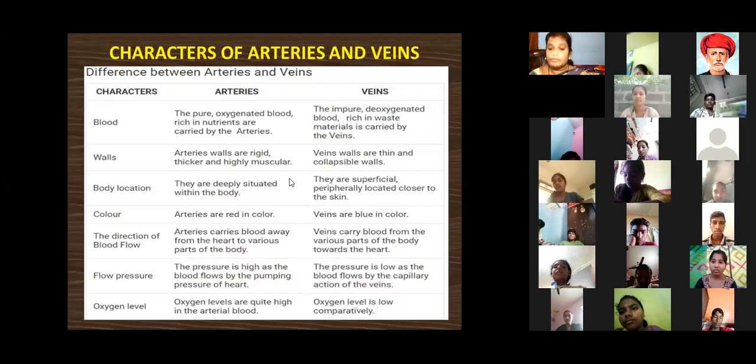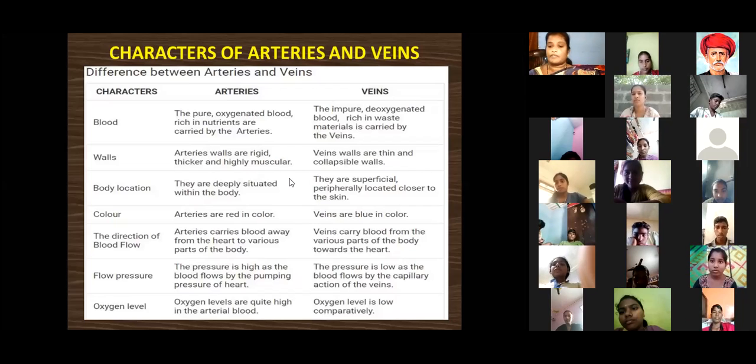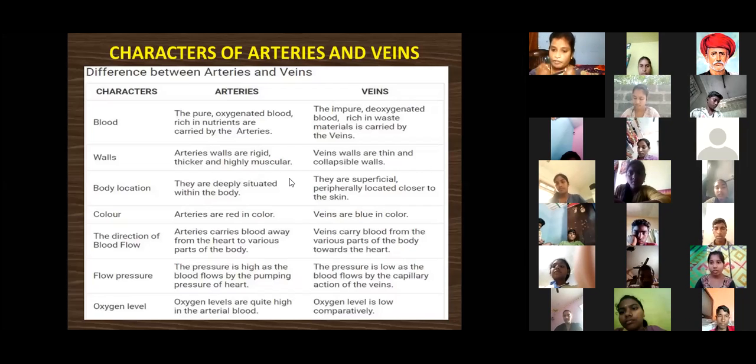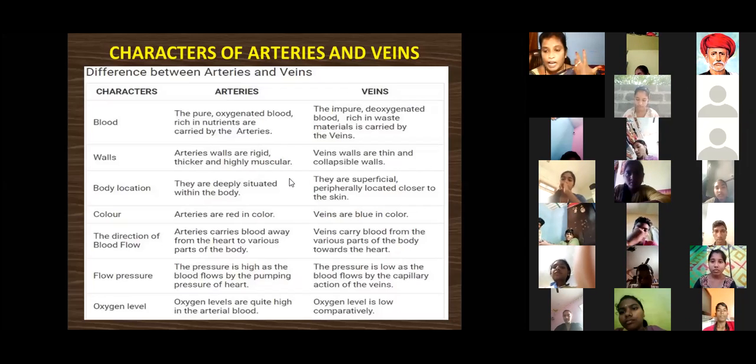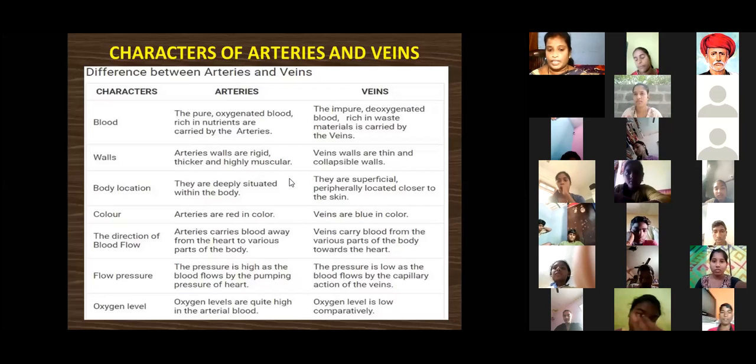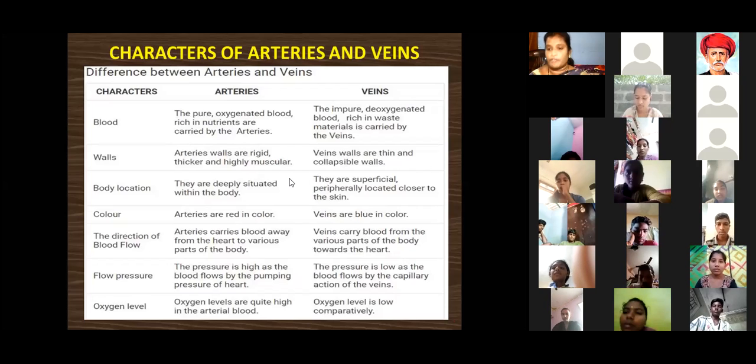Next, the veins carry blood from the various parts of the body towards the heart. అంటే మీ శరీర భాగాల్లోని రక్తాన్ని సేకరించి హృదయానికి సరఫరా చేస్తుంది. That is the main difference between the arteries and veins. Very important point, keep it in our minds.